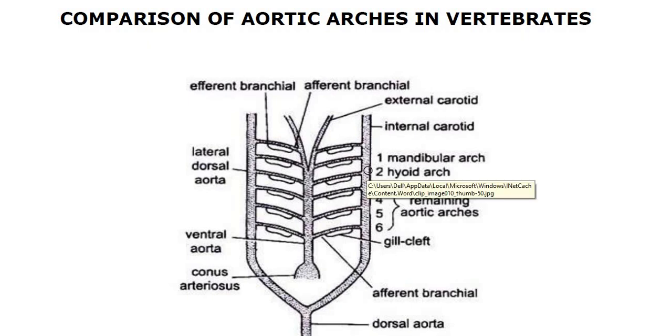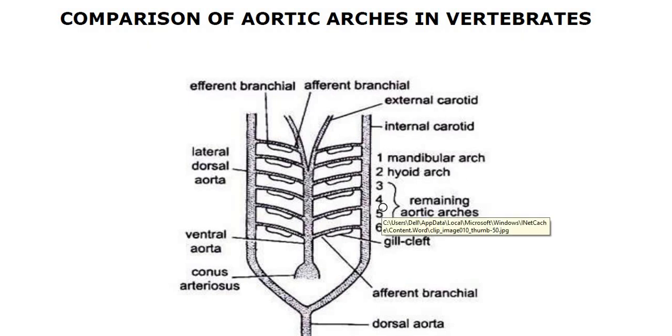So the purpose of the aortic arches is to form the flow of blood either into the heart or away from the heart and then supply it to the other parts of the body. If you remember the previous video, I mentioned the aortic arches present near the ventral aorta, and they were also mentioned with a few numbers. That means those numberings were actually the number of aortic arches.